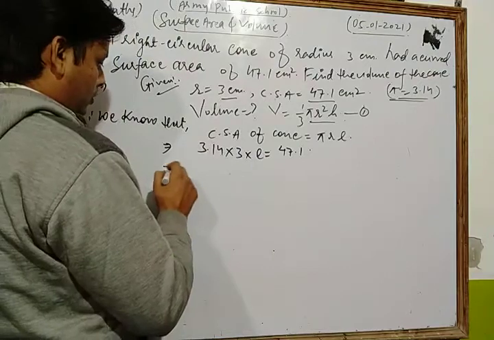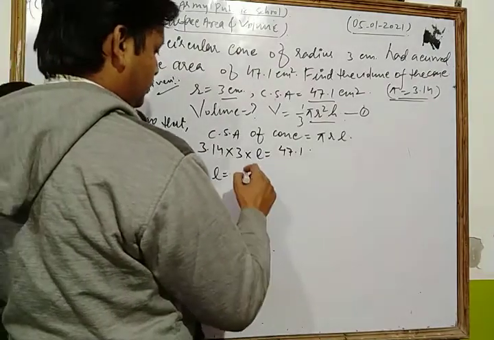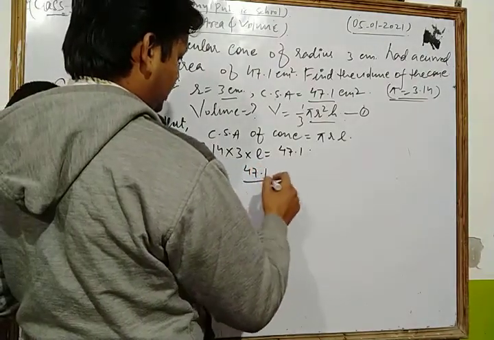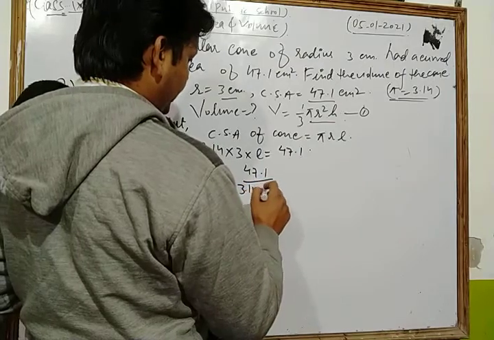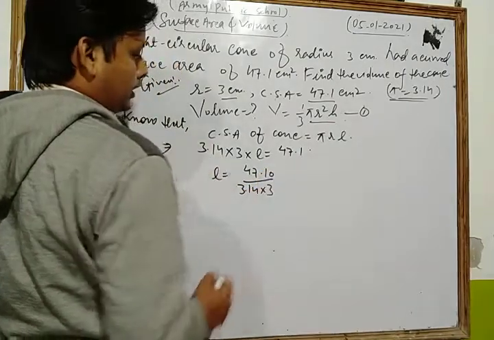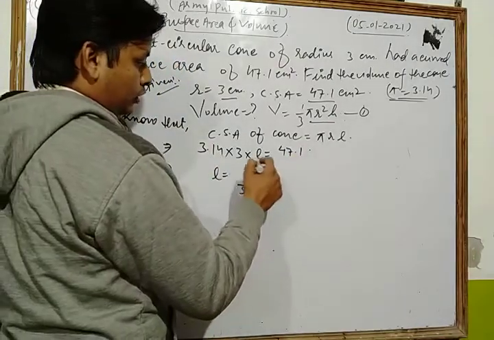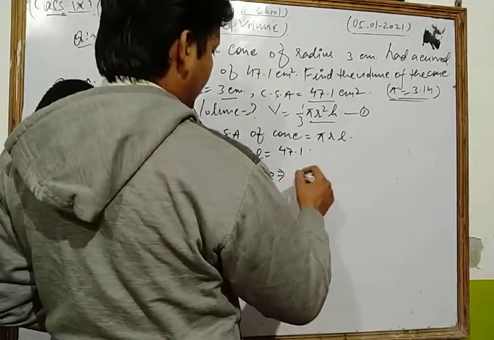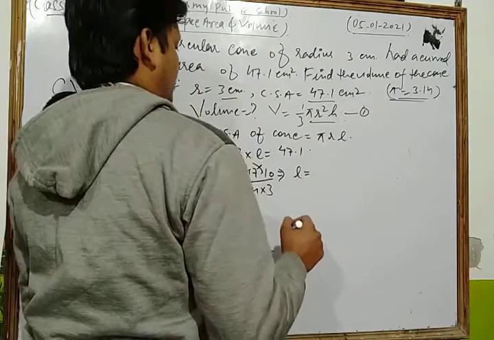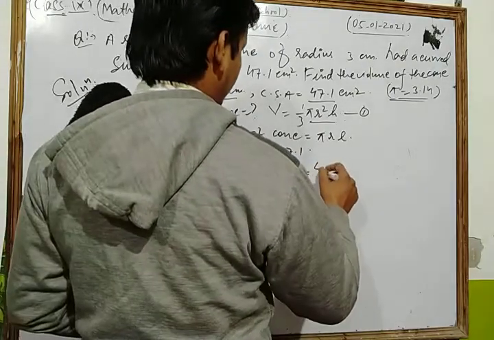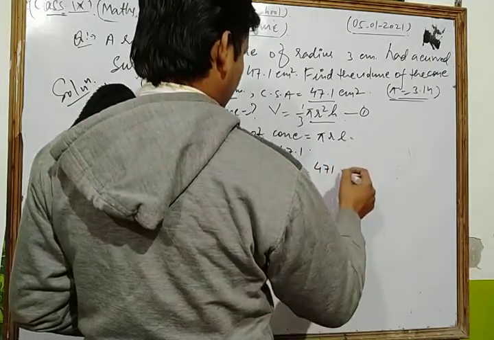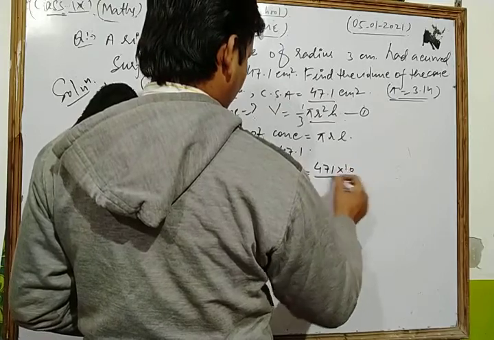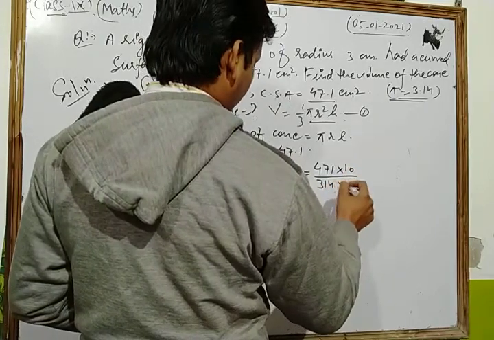Now here we find the value of L: 47.1 divided by 3.14 into 3. Now if we multiply by 10, the decimals cancel each other. That is, we have L equal to 471 times 10 upon 314 into 3.